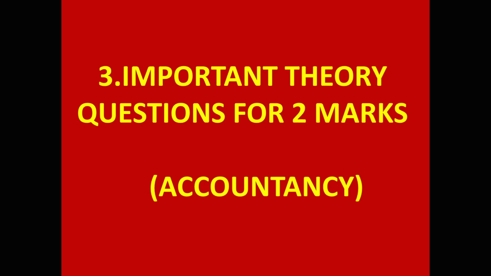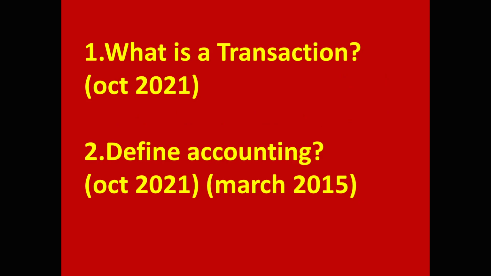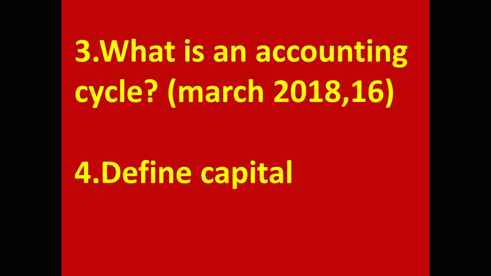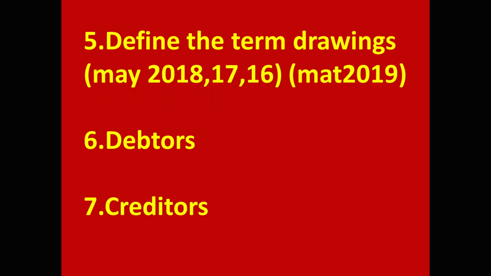Come to 2 marks important theory questions from accountancy part. First question, what is a transaction? Second, define accounting. Third, what is an accounting cycle? Fourth, define capital. Fifth, define the term drawings. See the papers May 2018, May 2017, May 2016. It is not MAT, it is March. Typing mistake. March 2019. Sixth, debtors.